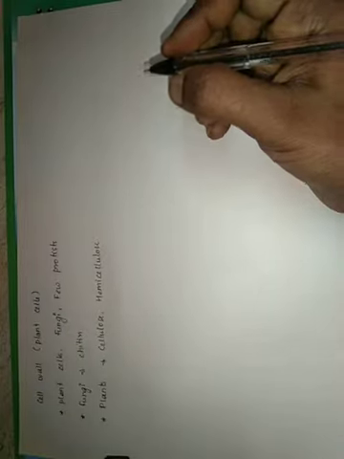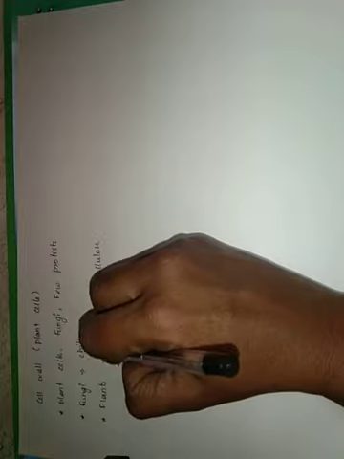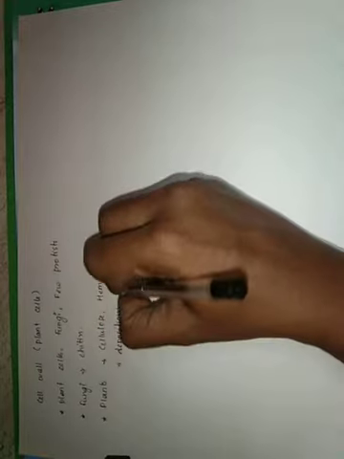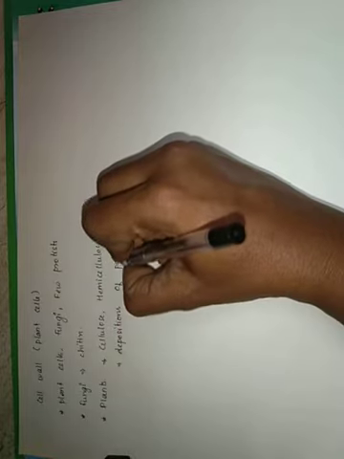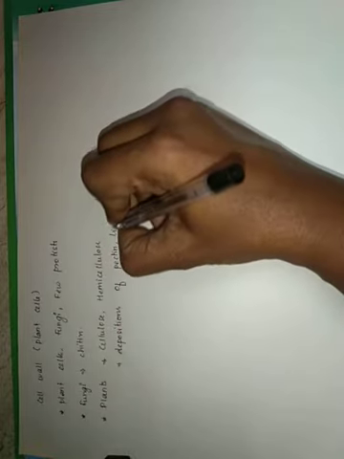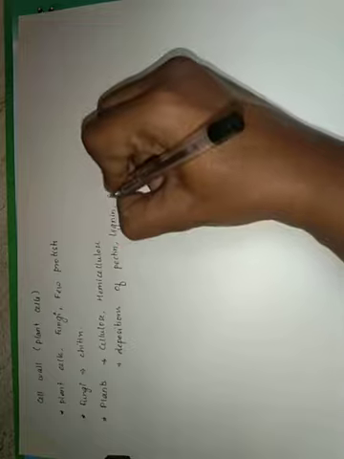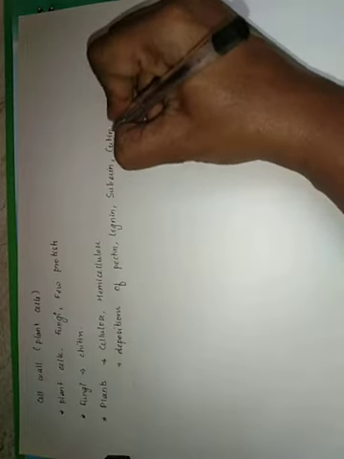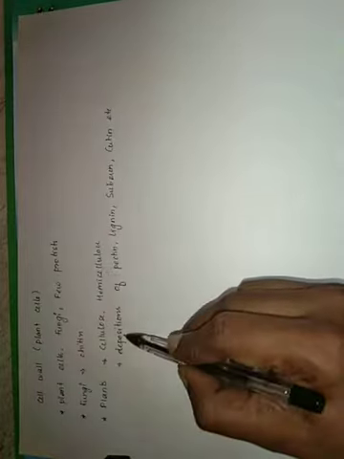These are the major substances that are present in the plant cells, and there can be other substances in the plant cells, like depositions of substances like pectin, lignin, suberin, cutin, etc. These are depositions that can be seen, but the cell wall is going to be made of cellulose or hemicellulose.